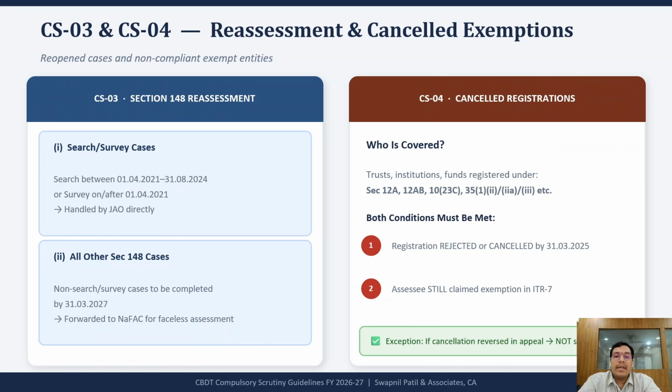The third category relates to reassessment proceedings. If a notice under section 148 has been issued, the case falls under compulsory scrutiny. There are 2 situations: search or survey related reassessment cases. These are generally handled directly by the jurisdictional AO. Other reassessment cases are generally routed through the faceless assessment framework and completed through NaFAC. A key compliance requirement is that the assessing officer must upload the documents and information forming the basis of the section 148 notice.